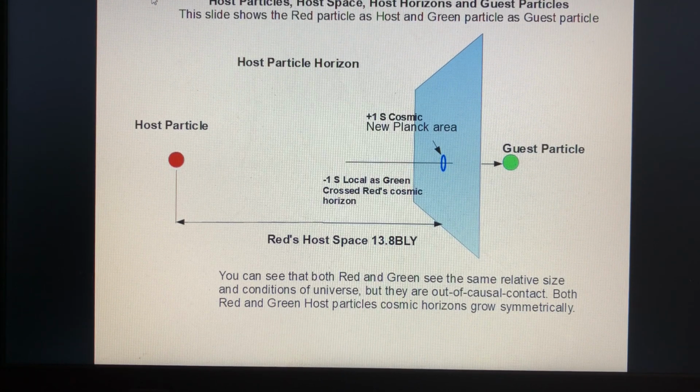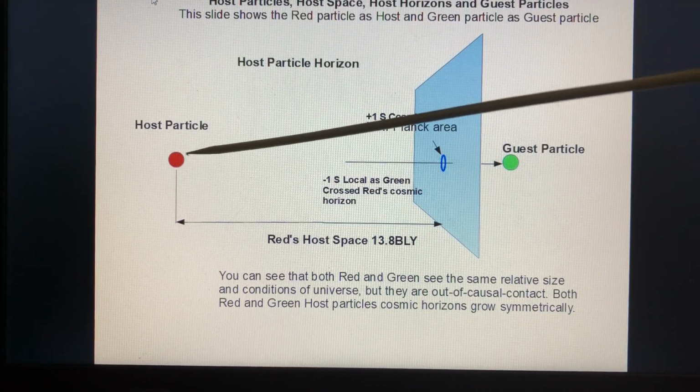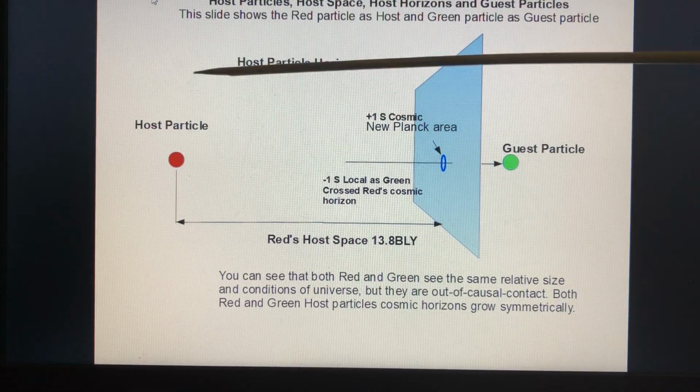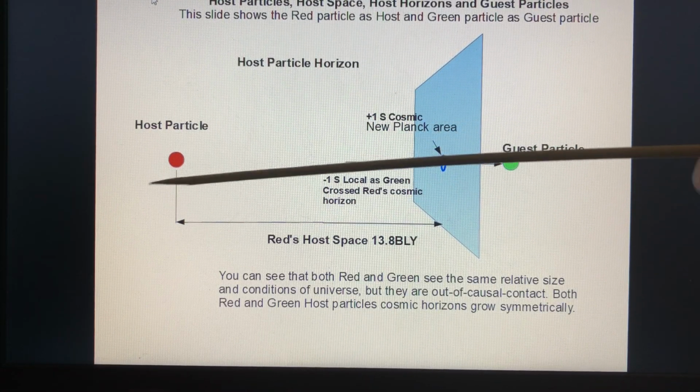Now here's the reverse. We showed what happens when we had a green host particle and a red guest. In this case, we're going to look at the red particle's perspective as the host. At the very same time green crossed red's cosmic horizon, green also crossed red's. You can see they're at the same location, but green's cosmic horizon was here when red crossed.